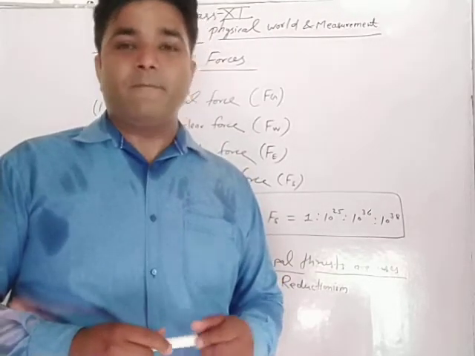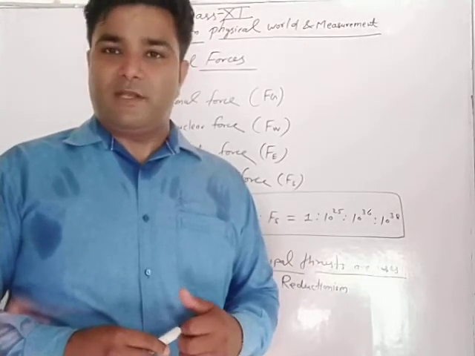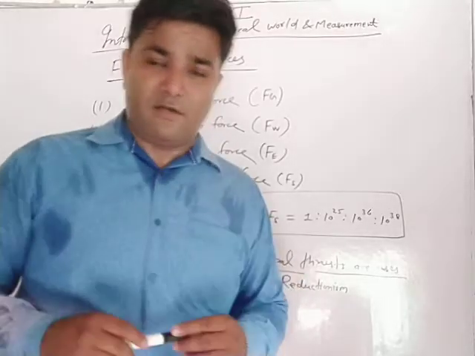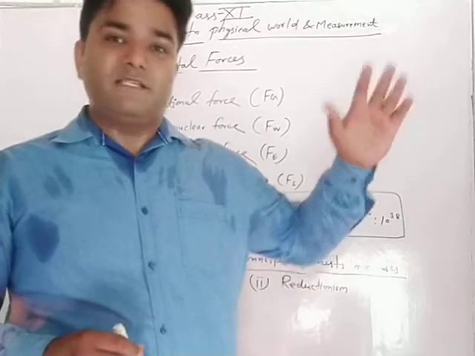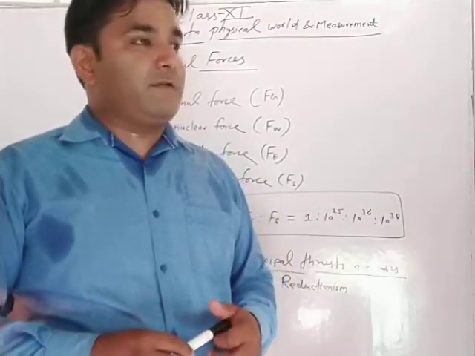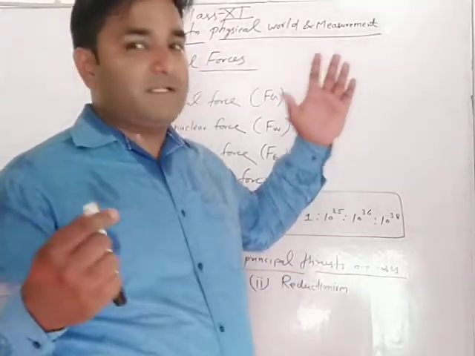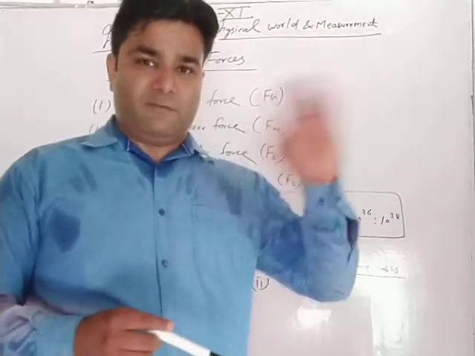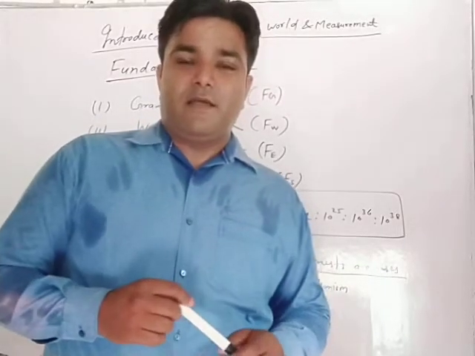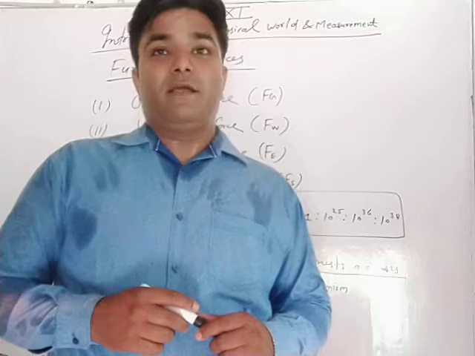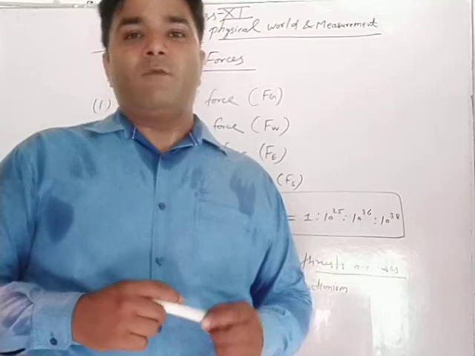Suppose a natural phenomenon, that is a rainbow. During rain, whenever sunlight passes through raindrops, a pattern of seven colors forms in the sky. We observe it when the sun lies behind our head and the rainbow is just in front of us. How is physical quantity used here? Here the physical quantity is the wavelength of light.